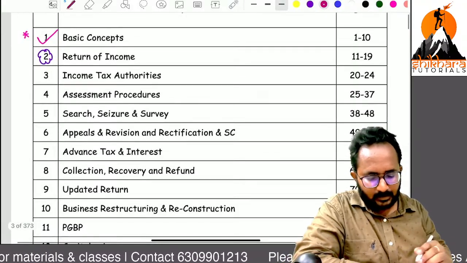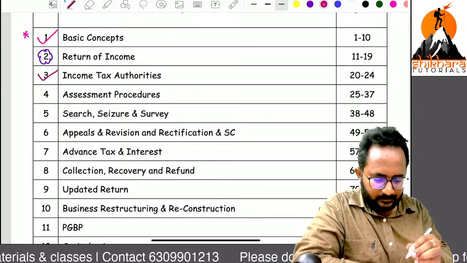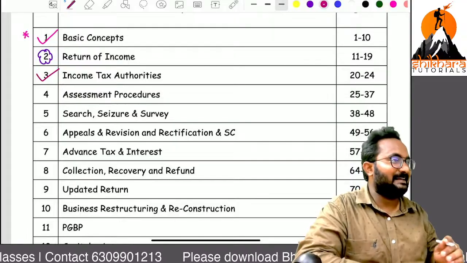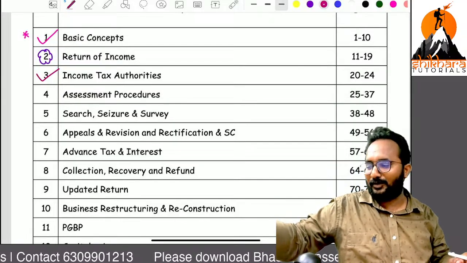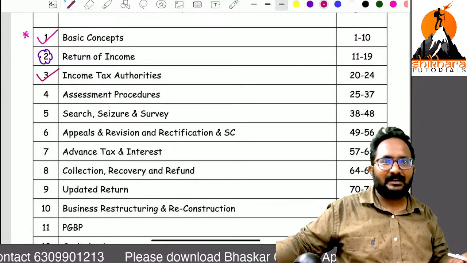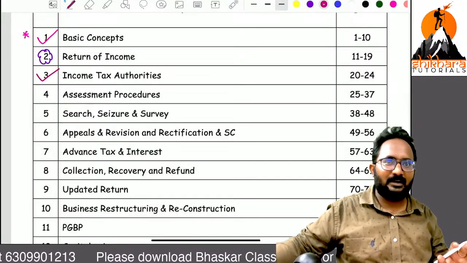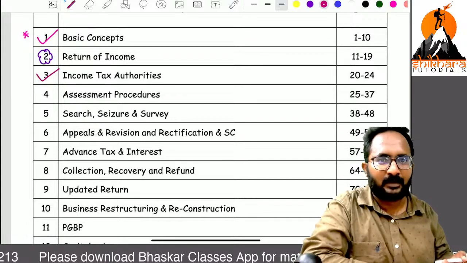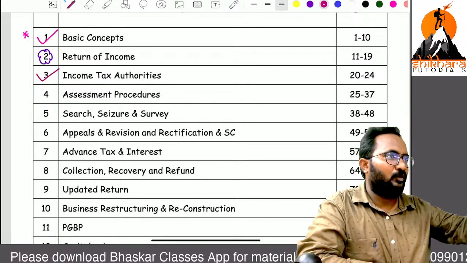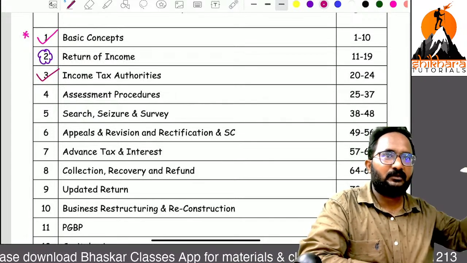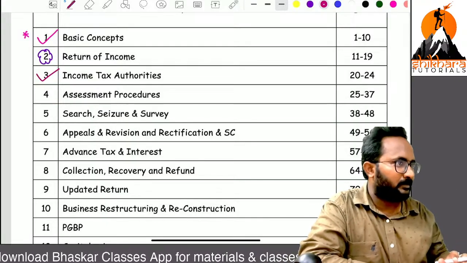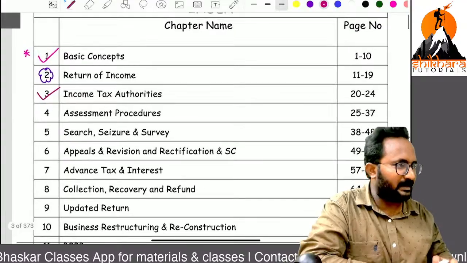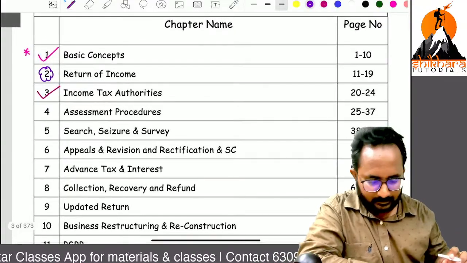Then after, income tax authorities. Sir, if I tell you A category, B category, C category, then automatically you can pick only the A category chapters. Now I don't want to reveal whether it is A, B or C category. In the regular class, everything is important. While we are in the exam oriented revision batch, at that time we can choose A, B or C. But now all chapters are important only. Don't give any preference to any chapter and don't ignore any chapter.